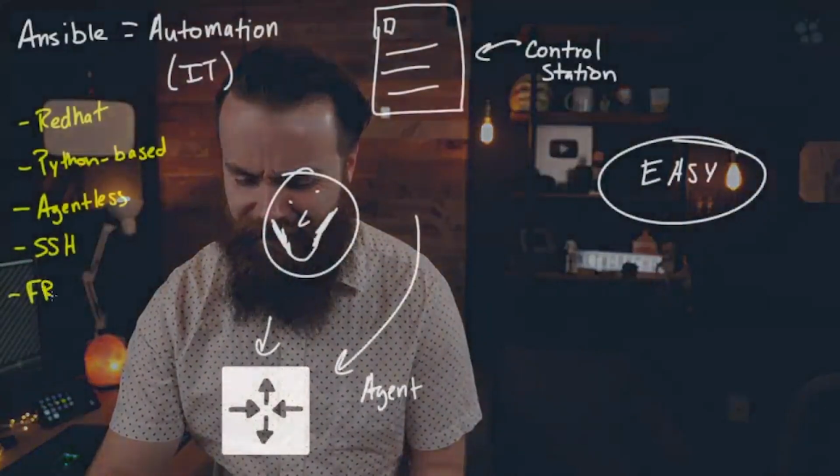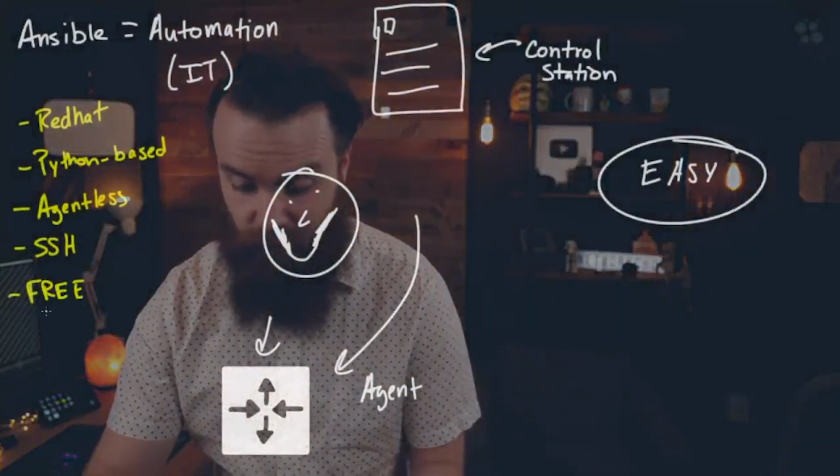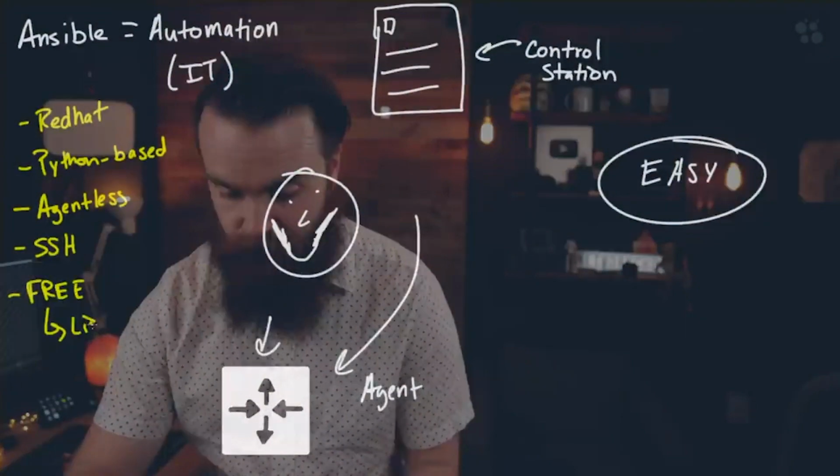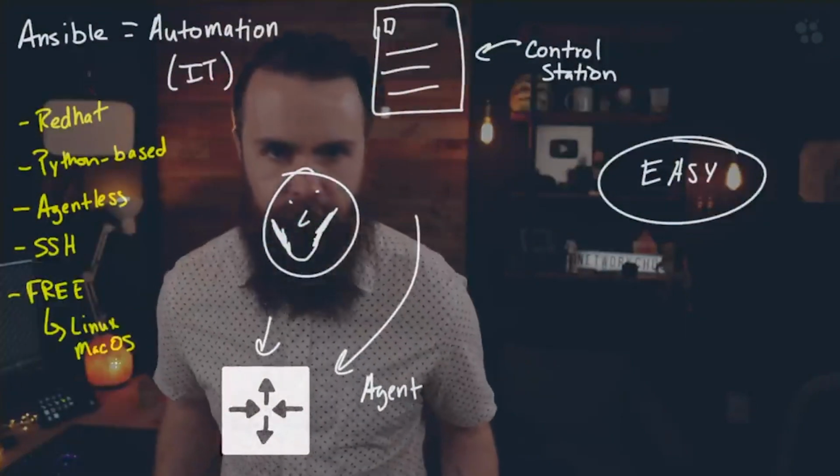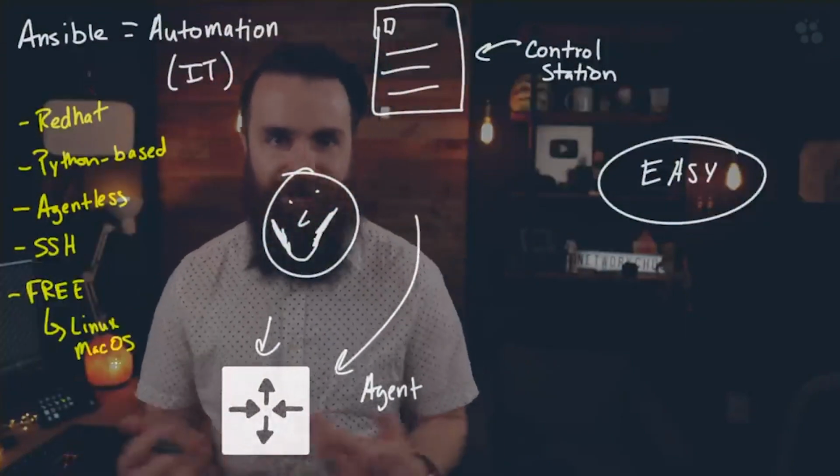Ansible is not just Linux, it's not just Cisco IOS, it's Azure, AWS, Windows machines. You can manage your entire infrastructure. Did I mention it was free? Yes, it is free. And you can install it on pretty much any Linux distro, even macOS. Now, why is it free? Well, it's open source, much like CentOS is.